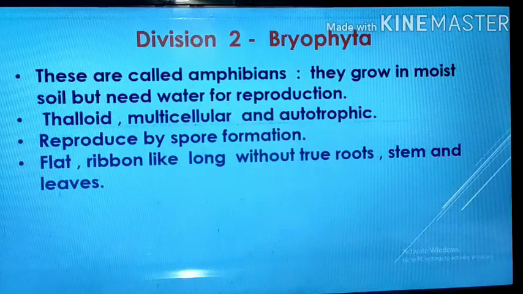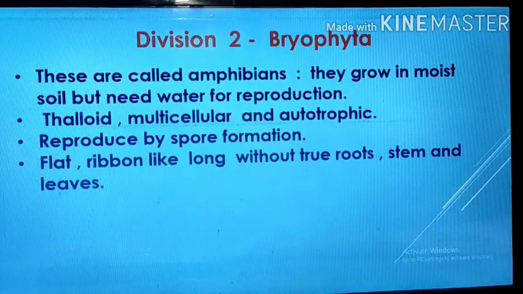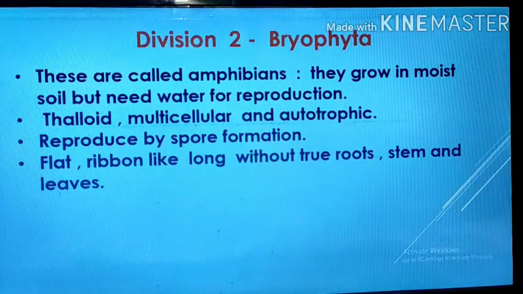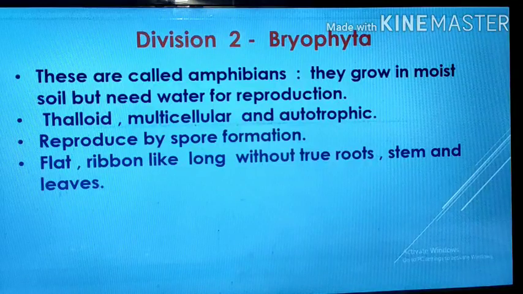Then another character, that is they reproduce by spore formation. Their reproduction takes place with the help of spores. Spores means small structures which are produced, and when these structures fall on the ground and get favorable conditions, they germinate there and give rise to a new plant body. So this is the asexual method of reproduction.